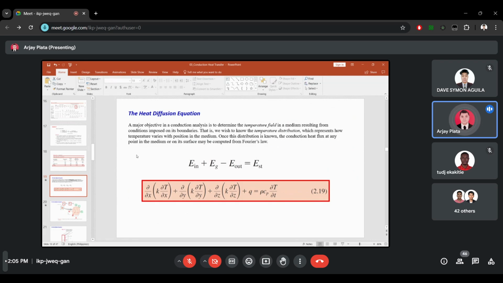So a major objective in the conduction analysis is to determine the temperature field in a medium resulting from conditions imposed on its boundaries. That is, we wish to know the temperature distribution, which represents how temperature varies with the position in the medium. Once this distribution is known, the conduction heat flux at any point in the medium or on its surface may be computed from Fourier's law.